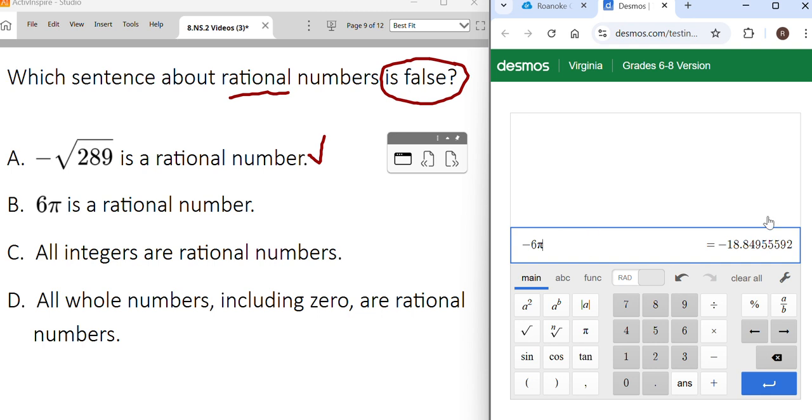Oh yeah, that's definitely not rational because it goes on forever. Basically, if something has pi involved, it's not rational. So this is going to be our answer because that's definitely false. But let's look at the next one. All integers are rational? Yes, they are, that perfect number line. And all whole numbers, including 0, are rational. They are also rational. All right, let's try the next one.